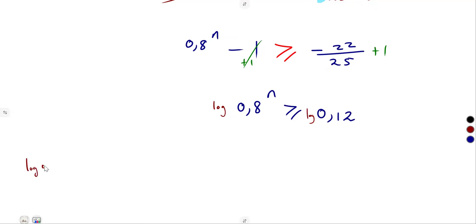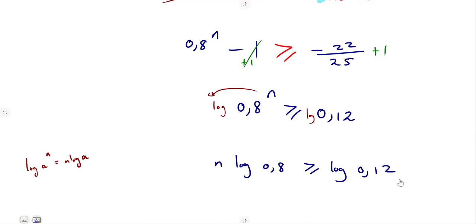The logarithm of a to the exponent of n is n log a. So it will be n log 0.8 greater than or equal to the log of 0.12.